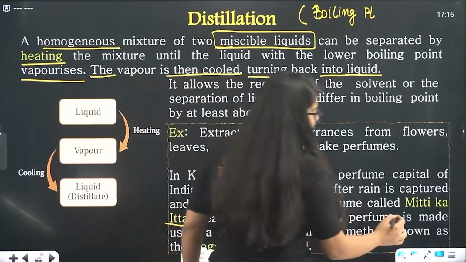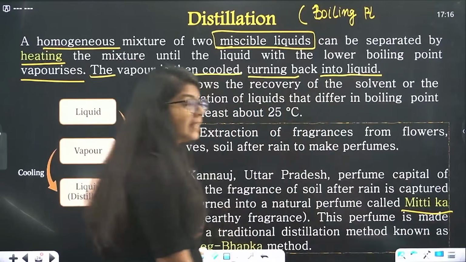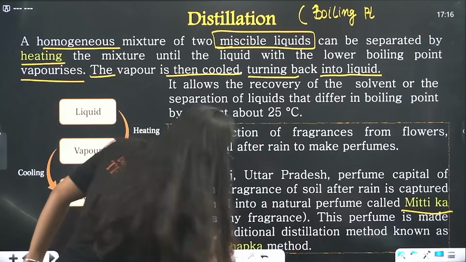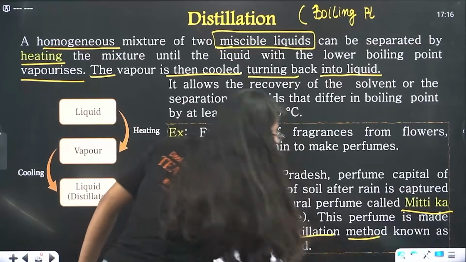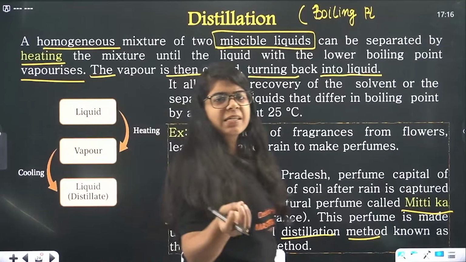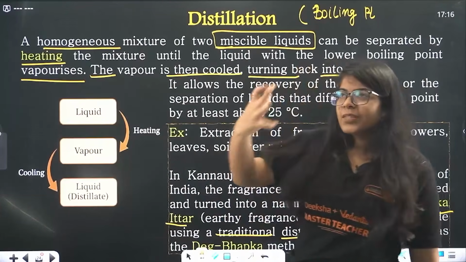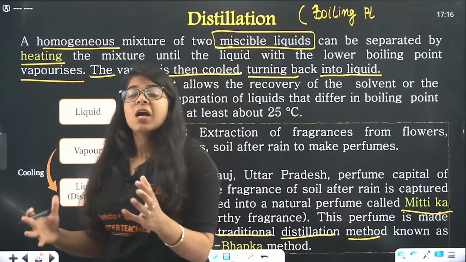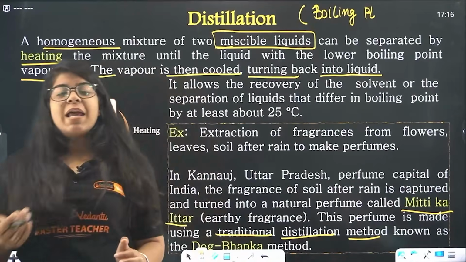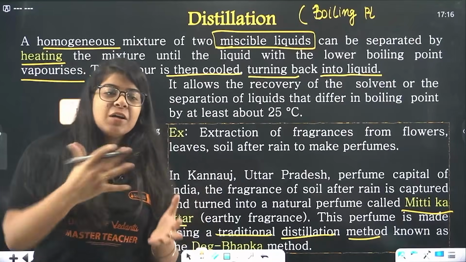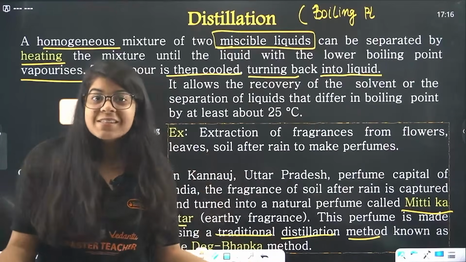We call it itra in Hindi, so it's called mitti ka itra. They actually make it there. And how do they do it? They use a traditional distillation method known as deg bhapka. Bhapka in Hindi is like a cloud of vapor. So they use distillation to fetch that smell of the mitti, that soil after the rain, and they collect it in a bottle and then sell it to us.